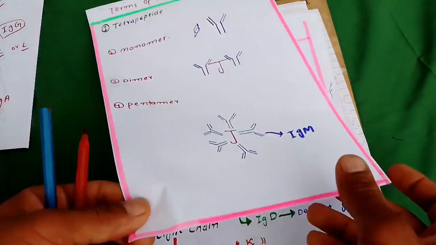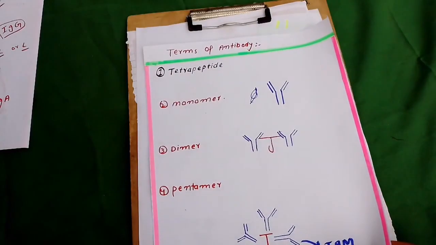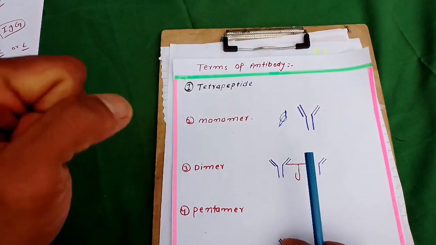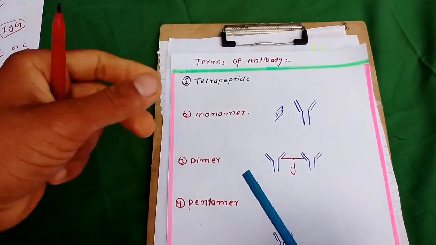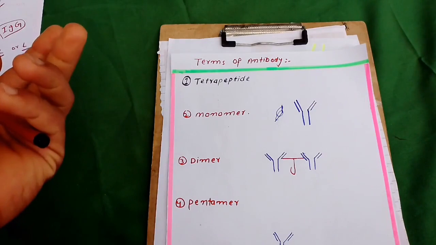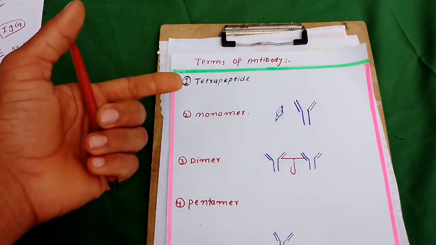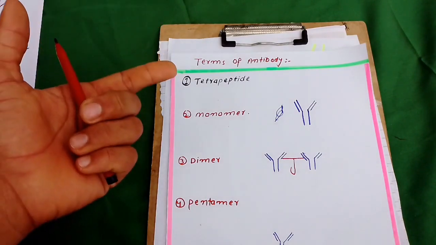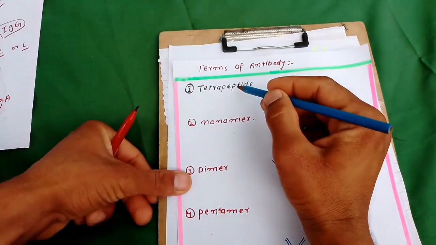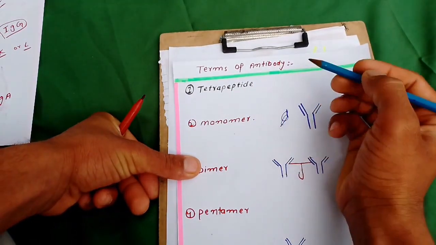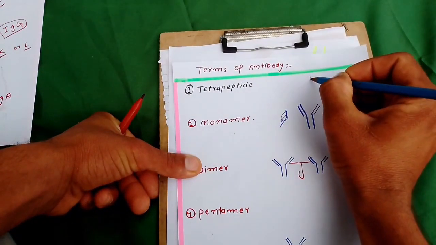Now another point: terms related to antibody. What are the terms related to the antibody? Monomeric antibody, dimeric antibody, pentameric antibody, tetrapeptide. So what is meant by tetrapeptide? This is term number one which is used for antibody: tetrapeptide.